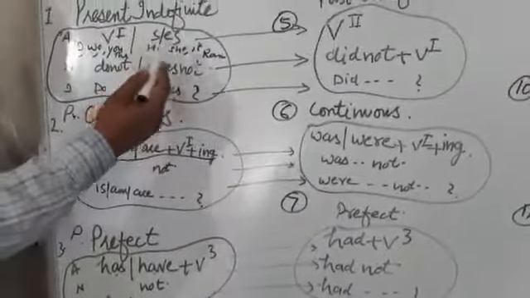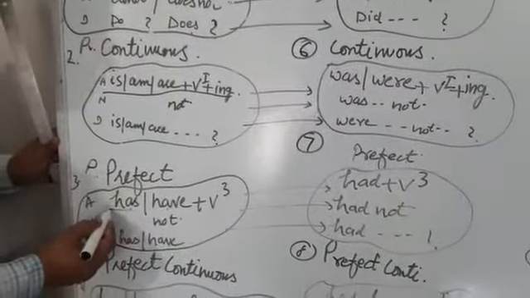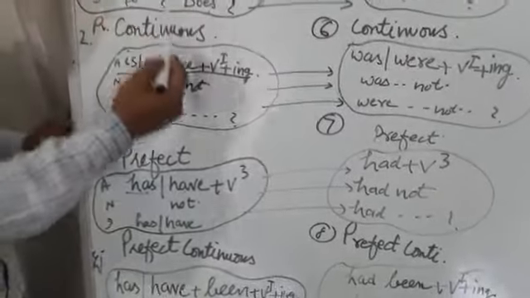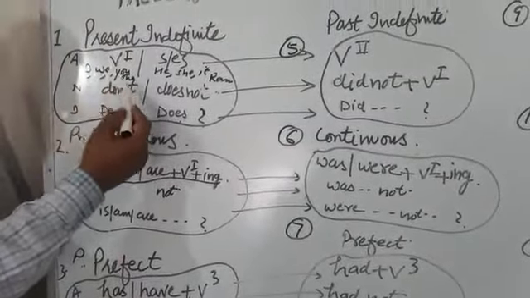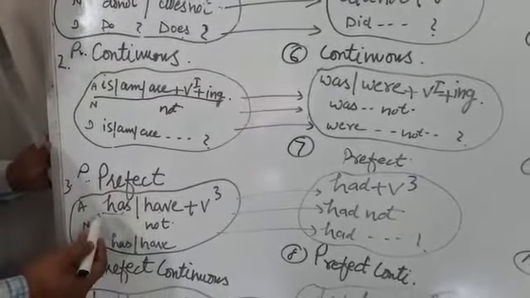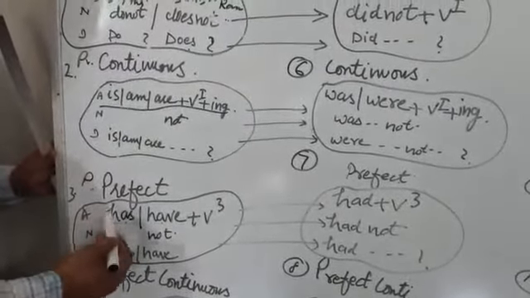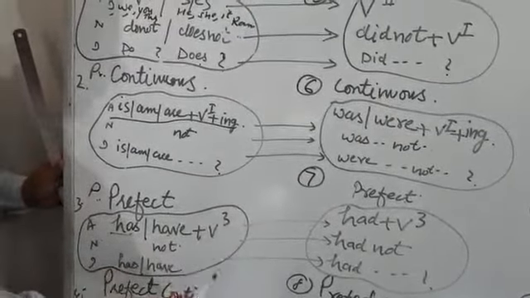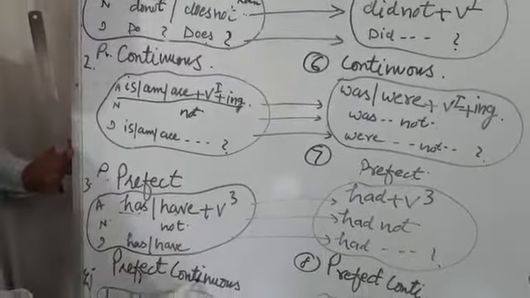For all the things or places, he, she, it, Ram, we use has. And where we use first person, I, we, you, they, we use have. Example, he has done it. You have done it. She has done it. We have done it. And number 4, present perfect continuous.